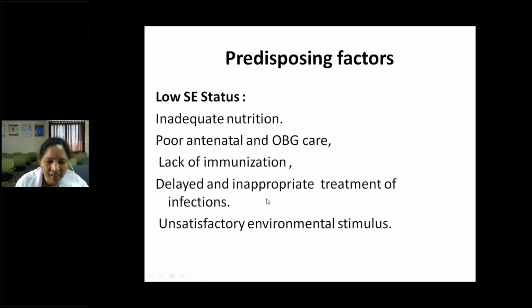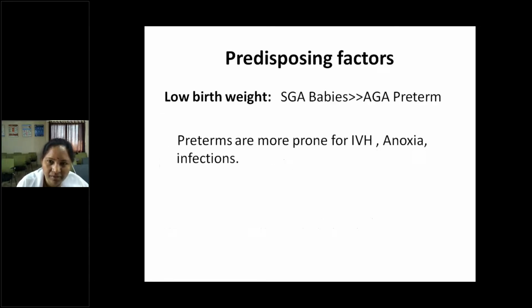Delayed and inadequate treatment of infections. Immediate and timely treatment is needed for any infection. If delayed, it can lead to sepsis and septicemia, can affect the brain and lead to mental retardation. Unsatisfactory environmental stimulus, especially in low socioeconomic status, where parents go for daily wages, so the infants get less environmental stimulus compared to children of higher socioeconomic status, and developmental delay will be there.